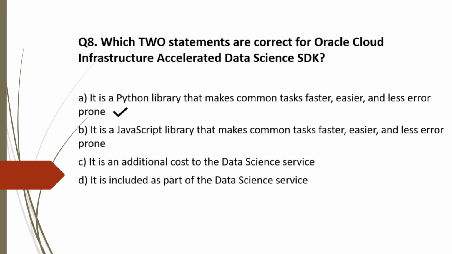This is not a JavaScript library. This is actually a Python library. Option C is also incorrect. We do not have to pay any additional cost for ADS. Option D is correct. Yes, it is included as part of the data science service. So the correct options are option A and option D.